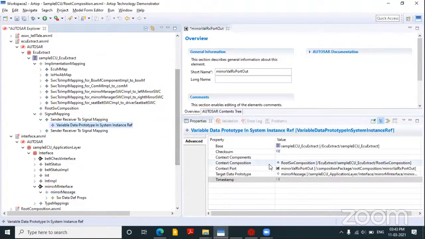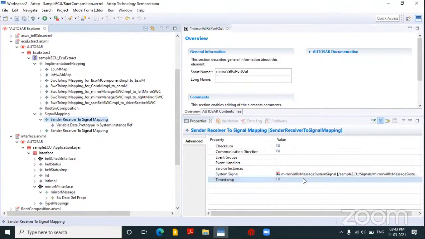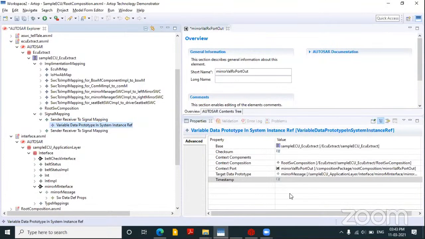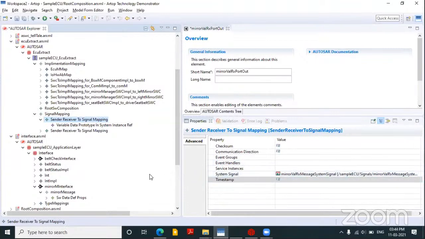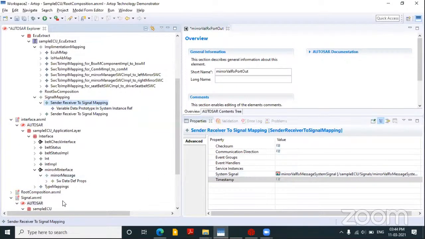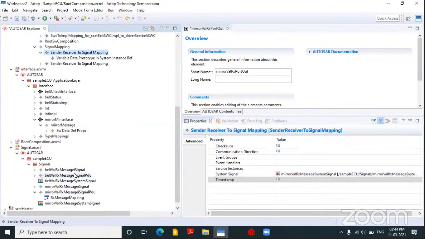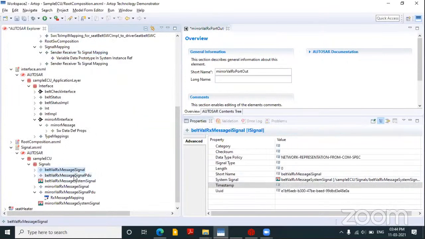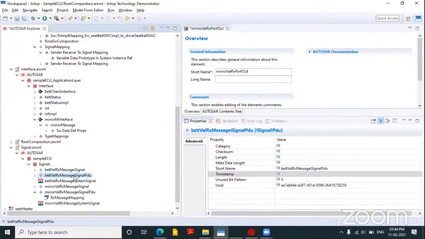So here we are saying that in this port, this particular data type is mapped with this particular system signal. Whatever data arrives here will be mapped with this system signal, which is mapped to I-signals over here, and which is again mapped to the IPDU over here.